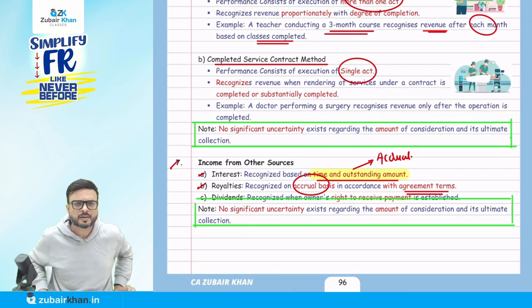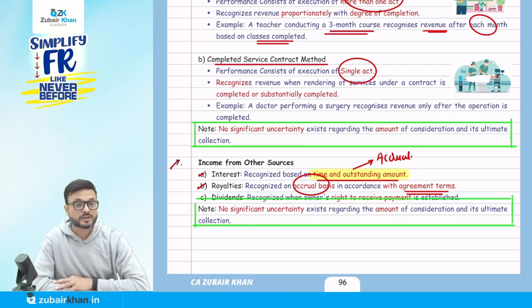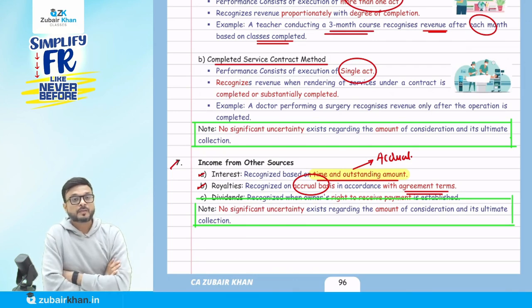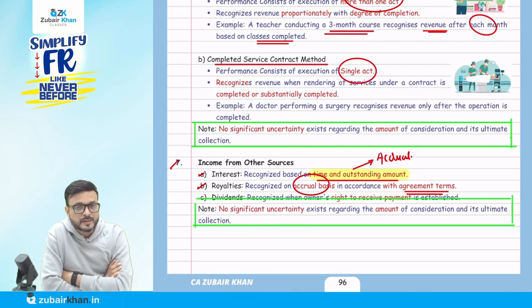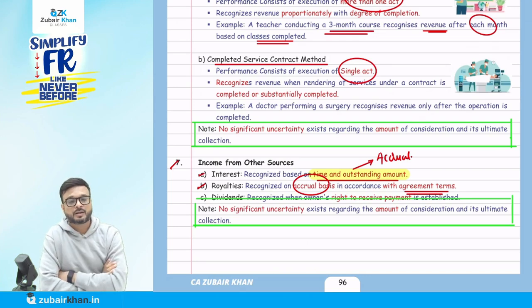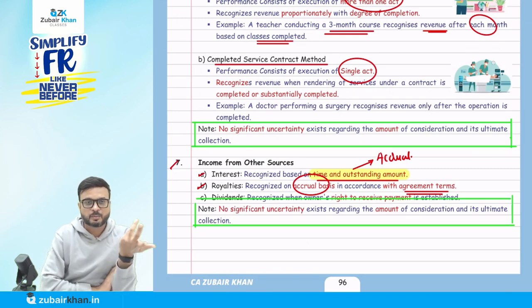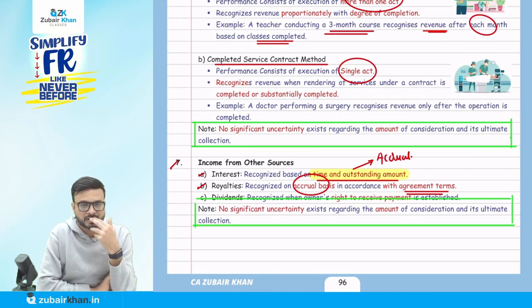Suppose when you become a chartered accountant, 100%, no doubt about it. When you become a chartered accountant, you start writing books. Your book on financial advice is so famous, since many people in the market want to know about finance. One of the publishers approaches you and says they want to sell your books in the market, and on every book they sell, they will give you some amount. Suppose the price of your book is 500.